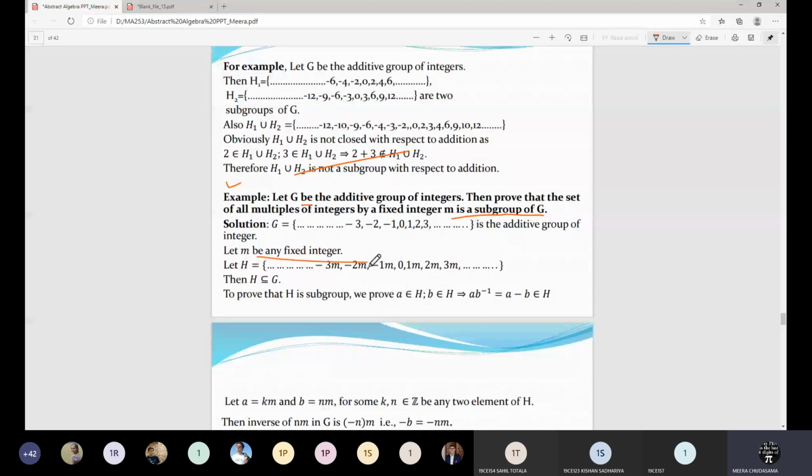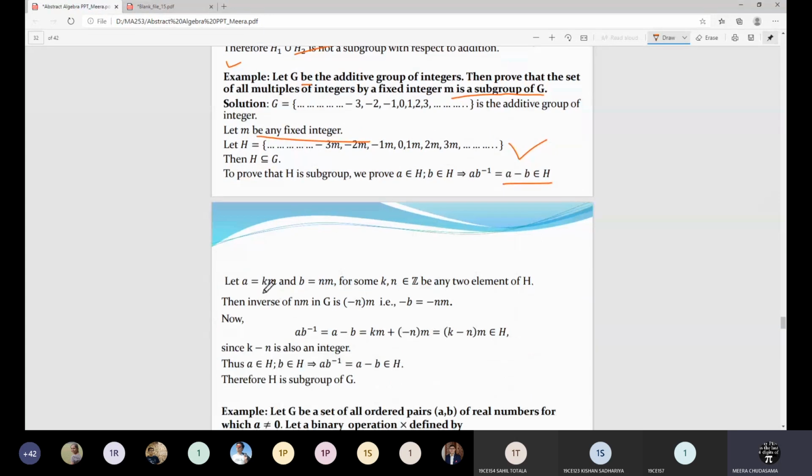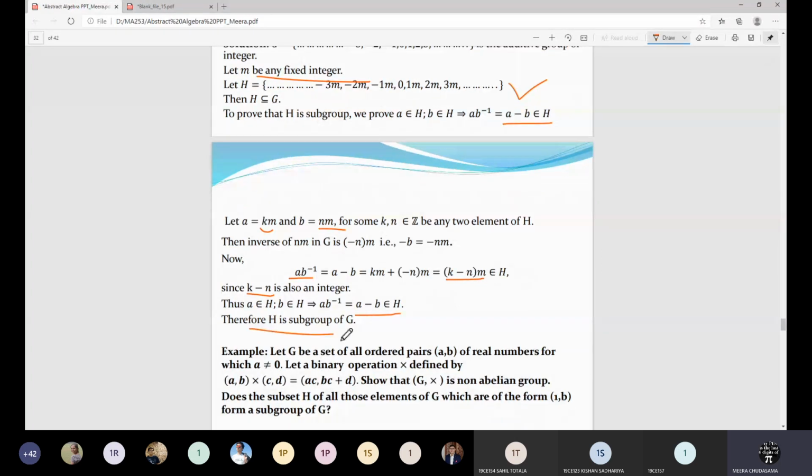So M is a fixed integer. Suppose H is this particular set, then we have to show that A minus B is in H. So let us consider A as Km and B as Nm. In that case, AB inverse will be this one, and therefore K minus N is also an integer. So A minus B will be in the set H, and therefore H is a subgroup of G. Up to this, does everyone have a clear idea about this one or not? Please write your answer in the chat box.